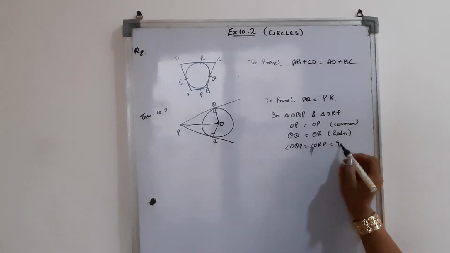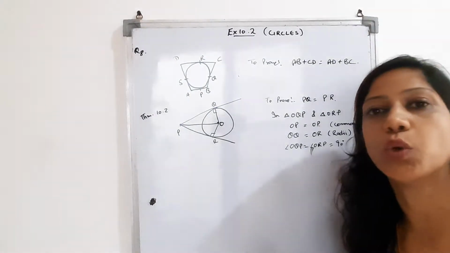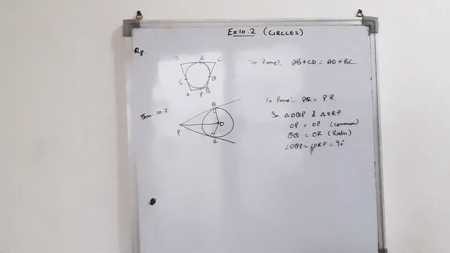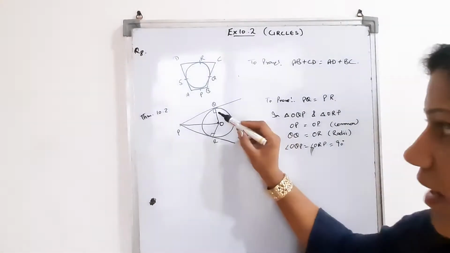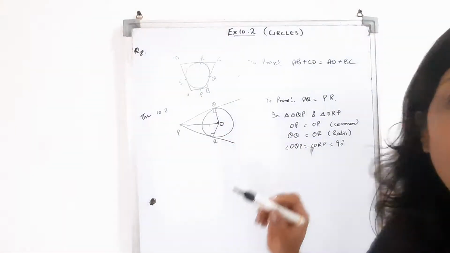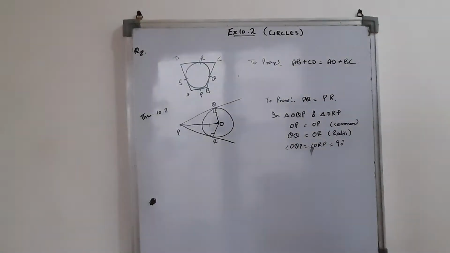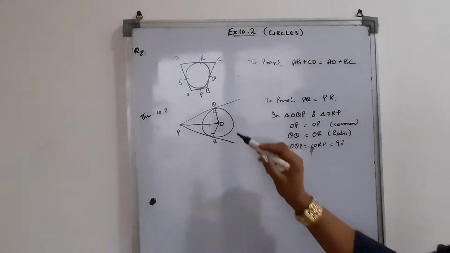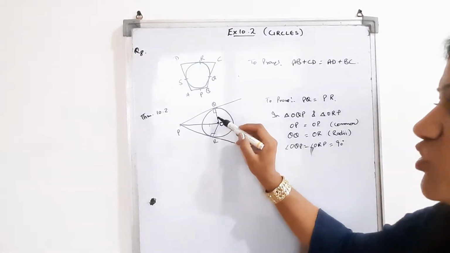These both will be of 90 degrees. So which criteria can we use here? This is your angle, this is your side, this is your side. So can we use ASS? No, not at all. We can use RHS.